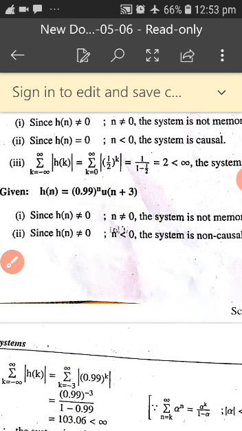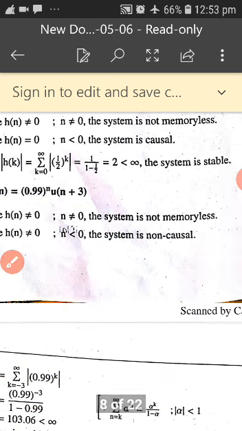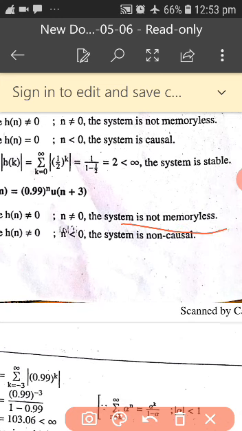So you can see that the system is not memoryless because you require memory. Do not confuse here: if you just think of the word memoryless, it means you do not require memory. If you combine these two words, not memoryless means you require memory. So for this given impulse response you require memory, hence the system is called not memoryless.